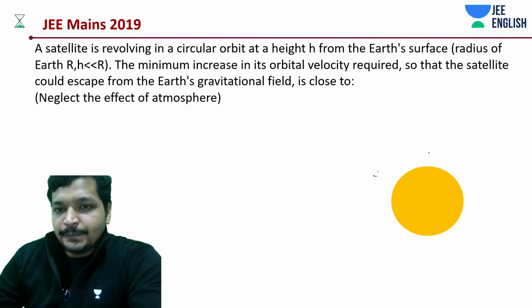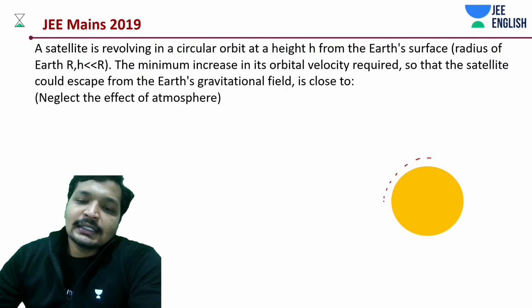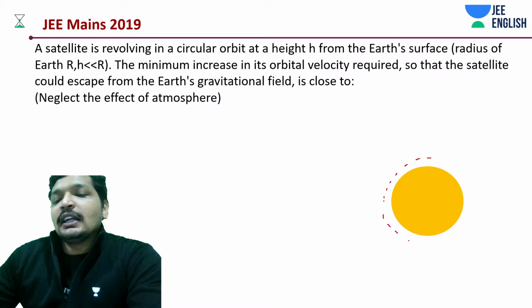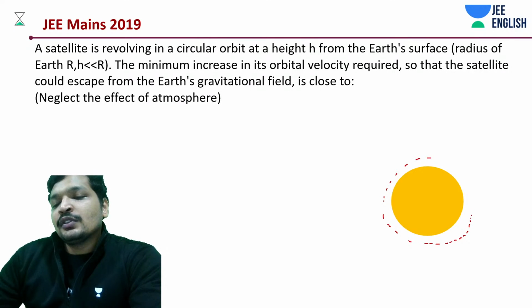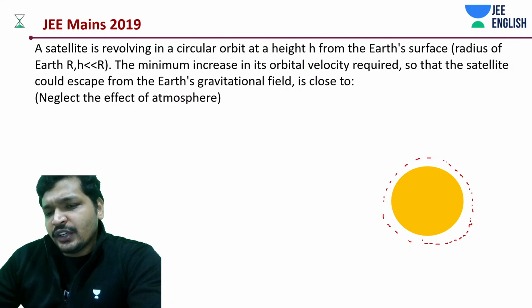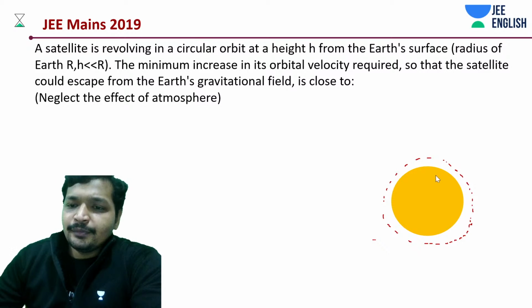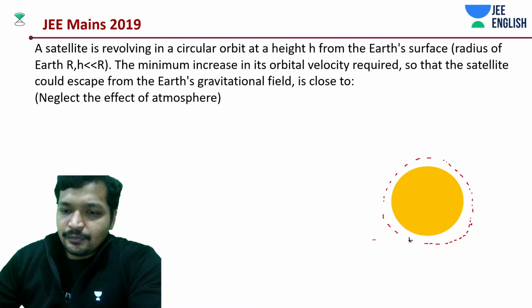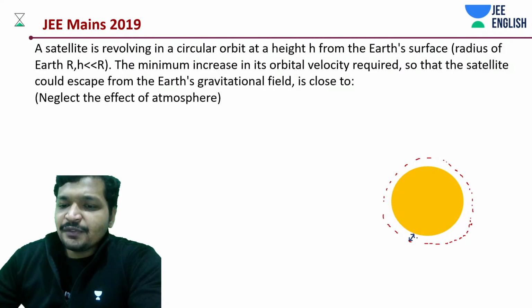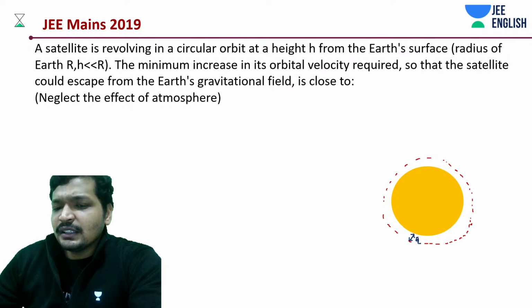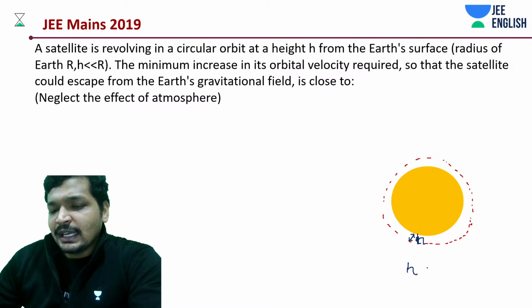You have a satellite which is revolving around this. So this height given to us, this distance that has been given to us, is very small, right? How much? Very small. So we can say h is less than r.